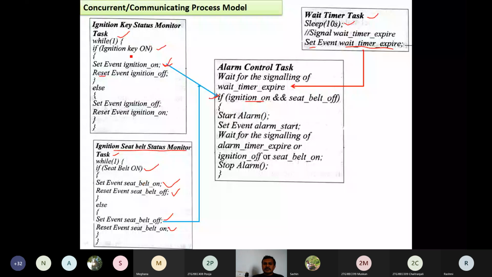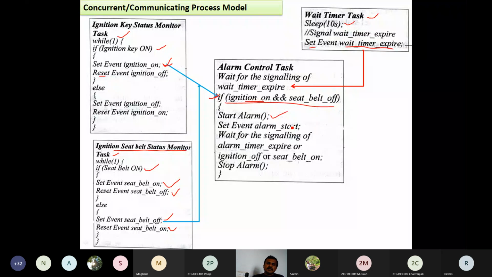During the time when the alarm control task is executing this statement, it is going to check the status of these two events, ignition on and seat belt off. If the seat belt is off, obviously we need to start the alarm, and the car is in the on state. So here the start alarm will be executed, and then the event alarm start is set.